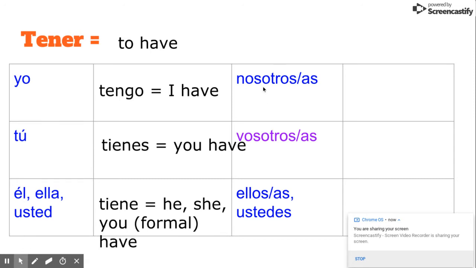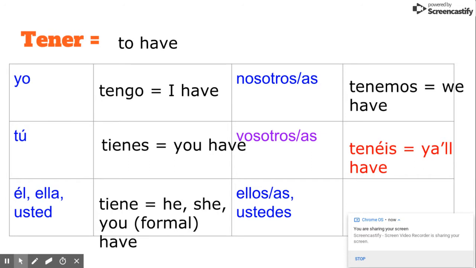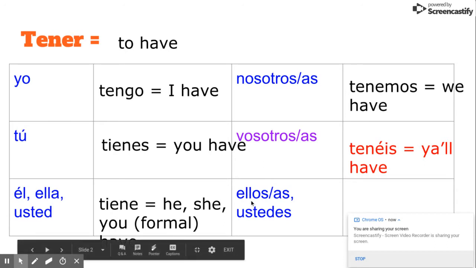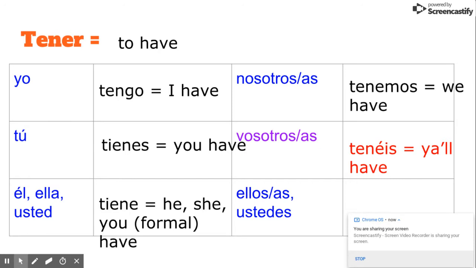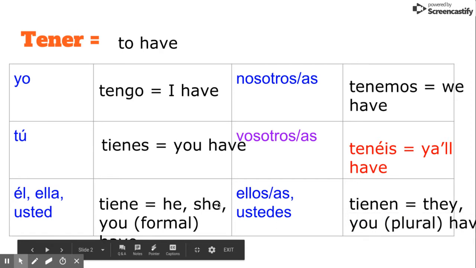Nosotros, remember, means we. So to say we have something, it'd be nosotros tenemos. We have. Vosotros, remember this is the y'all or you plural familiar. So to say y'all have or you plural familiar have, we say vosotros tenéis. Ellos, ustedes, remember that ellos means they, ustedes means you plural. So they always share the same verb. In this case, they're going to share tienen to mean they have or you plural have.